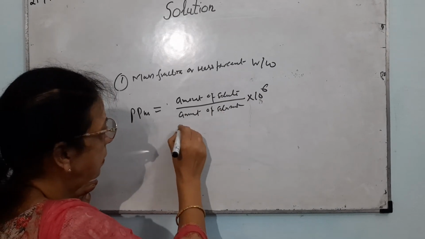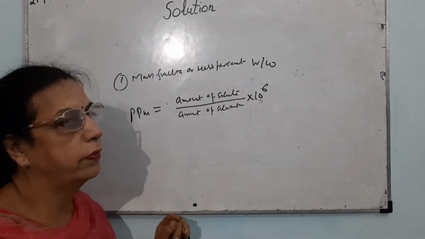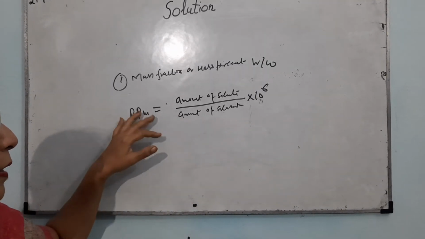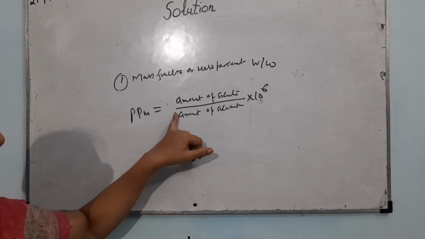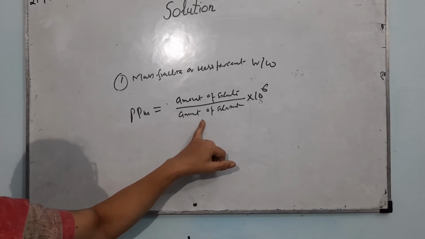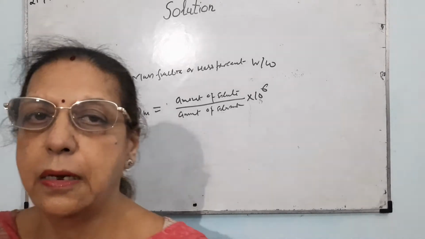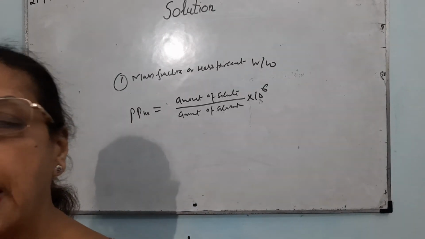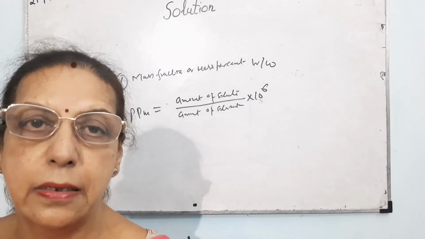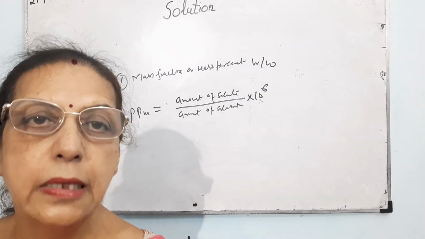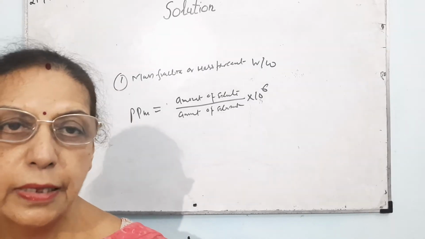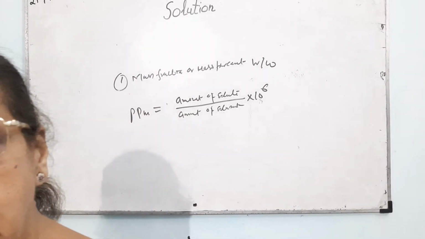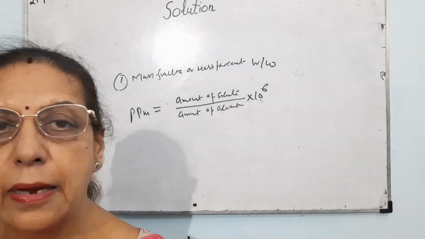In this case, oxygen is dissolved in a small quantity in water, so we can calculate its amount in parts per million. Sulfur dioxide is present in a small concentration in the atmosphere, so we can calculate its percentage just by using parts per million. So this is used when a substance is present in trace quantity.